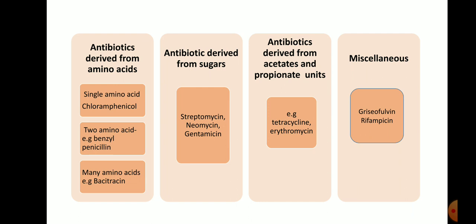Now the antibiotics which are derived from sugar. The names are streptomycin, neomycin, and gentamicin. Some antibiotics are derived from acetate and propionate units, for example tetracycline, erythromycin, and other antibiotics like griseofulvin and rifampicin.